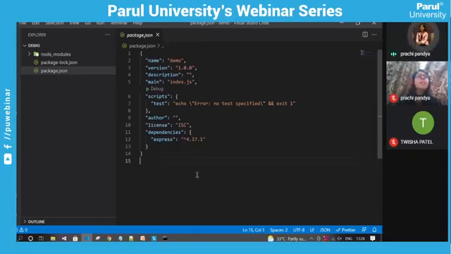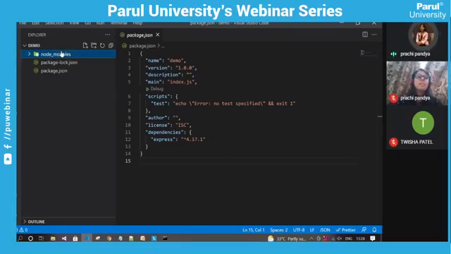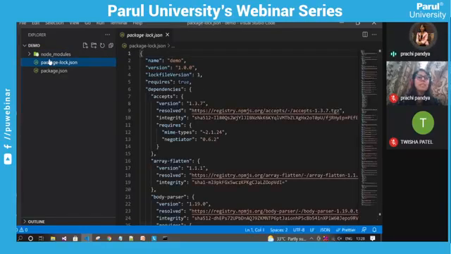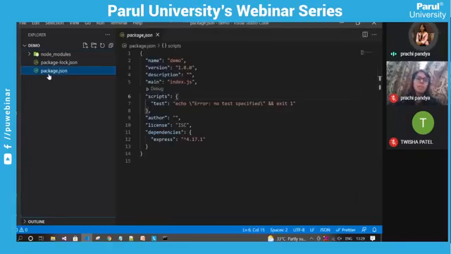And whenever we install any Node package, it will create one folder called node_modules, and it will contain all the respective folders and files for the packages we have installed. It will also create one package-lock.json file. It is not required for our programming purpose, but just for knowledge, whenever we install any Node package, it will create this package-lock.json file also. But as a developer, we need to look into the package.json file only.